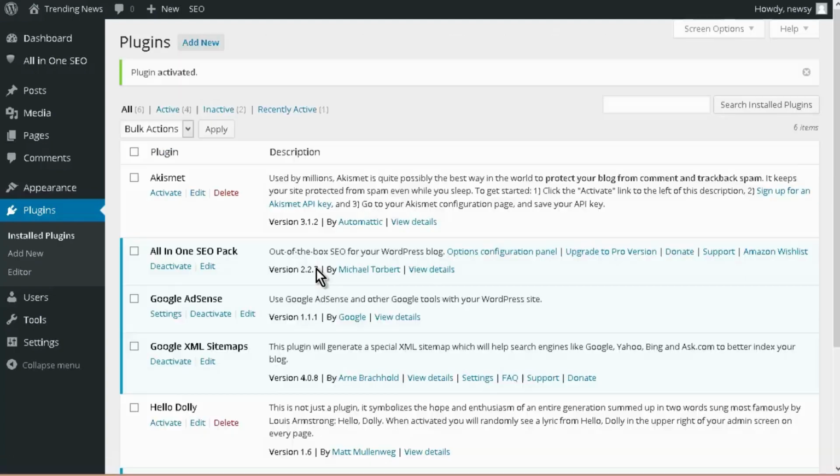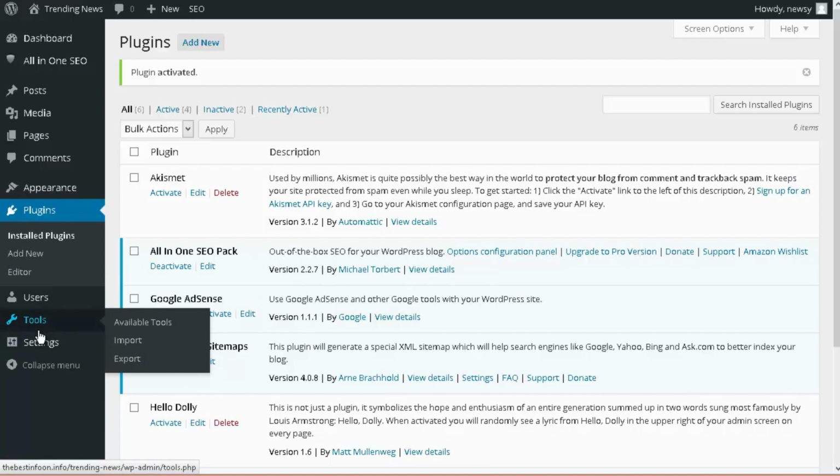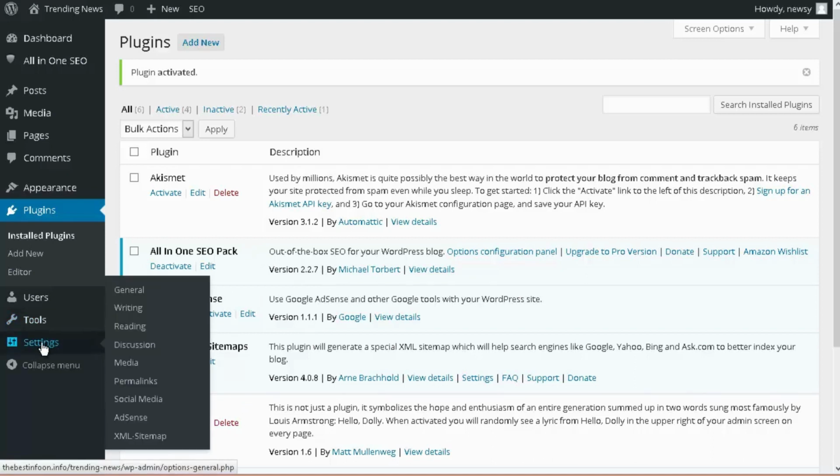So what we're going to do is we're going to create a Facebook account, a Twitter account, and a Google Plus account if you want for this particular site. You probably already have them for other things, but you want to create one specifically for this site, and then you want to attach this social media plugin to that. So let's go down to settings and social media.